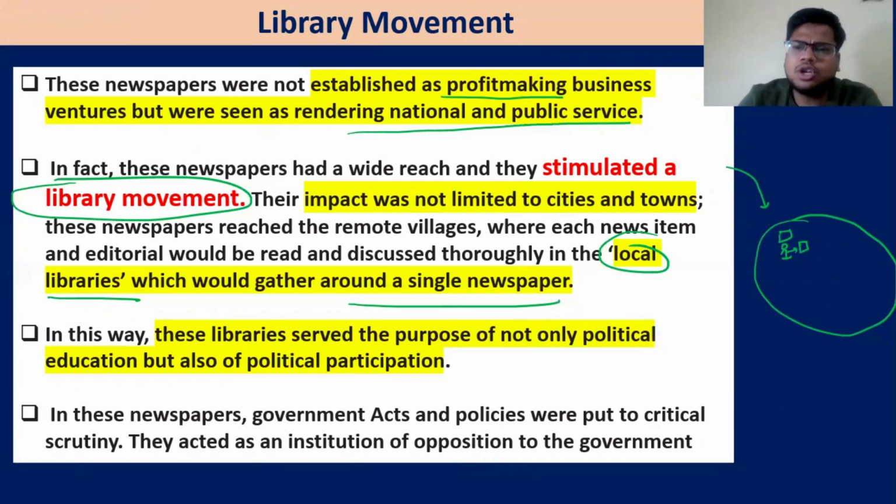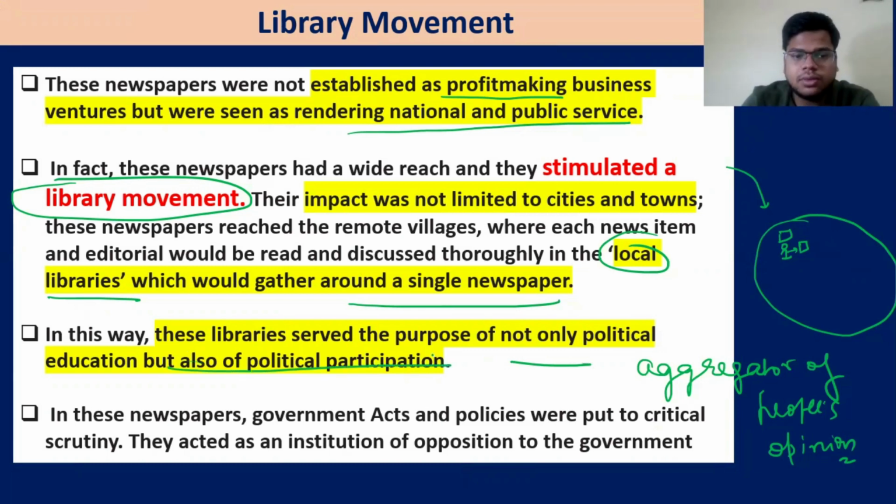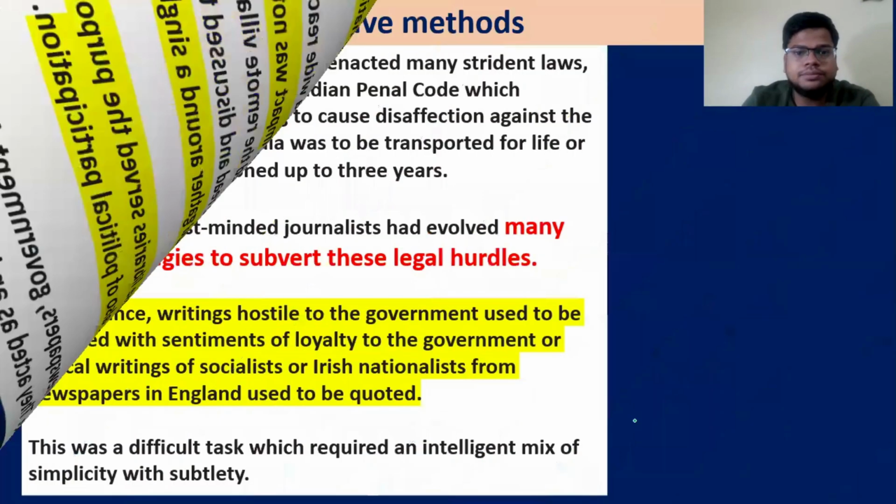There was no aggregation of the people's opinion. People's opinion was not aggregated, while the press acted as an aggregator of the people's opinion. Right? They filtered every public opinion and created bonds of fraternity among the people. These libraries served the purpose of not only political education but also political participation. Now they acted as an institution of opposition to the government.